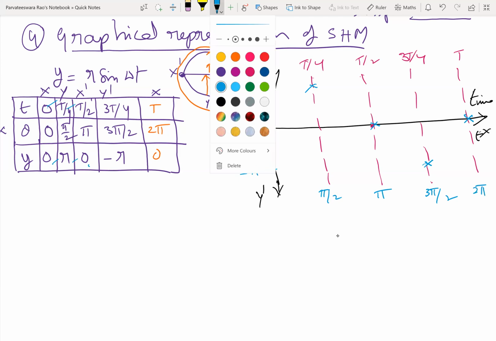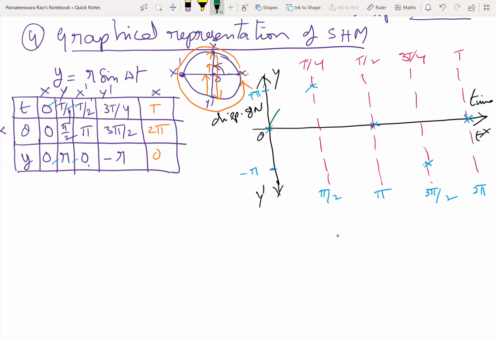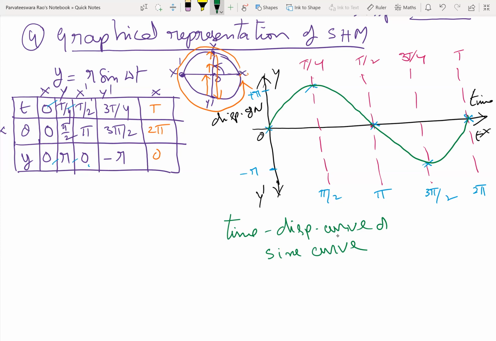So if you join all these points by a smooth curve, this is called the time displacement curve, or it is also called a sine curve. Similarly, if you take the displacement of m, how will the graph be? Like this. Why?